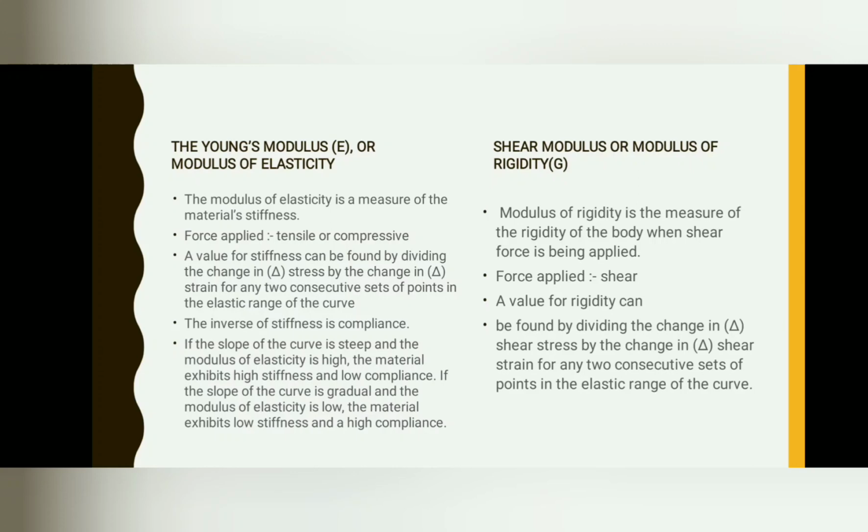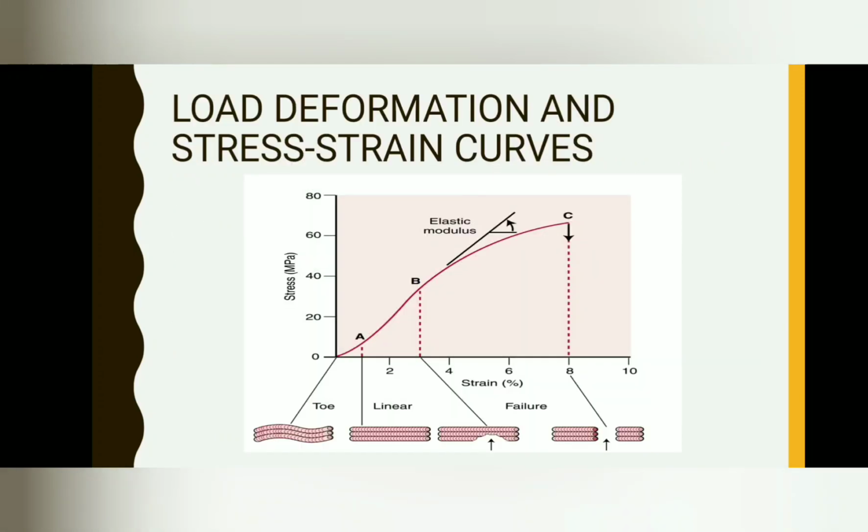Shear modulus, or modulus of rigidity, is the measure of rigidity of the body when shear force is applied. A value of rigidity can be found by dividing the change in shear stress by the change in shear strain for any two consecutive set points in the elastic region of the curve.